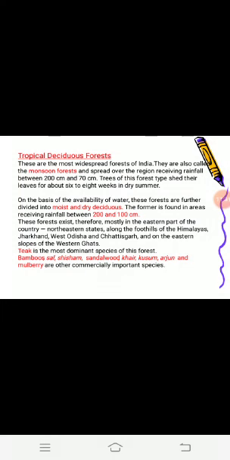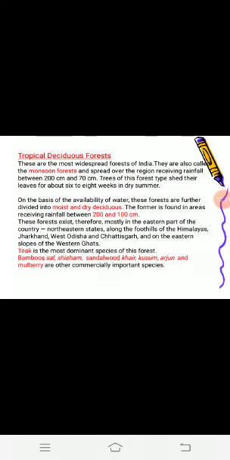These forests are also known as monsoon forests, and they are the most widespread in India. These trees shed their leaves during the dry season of the year, to conserve water.